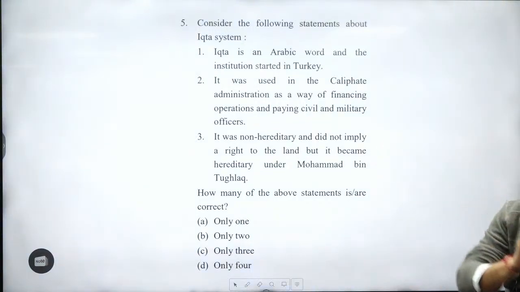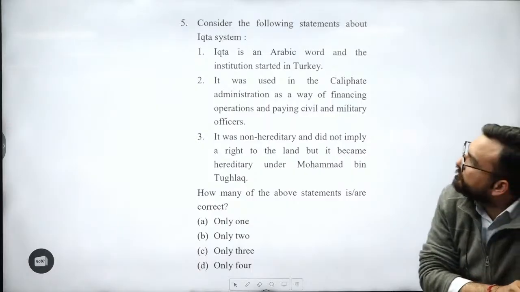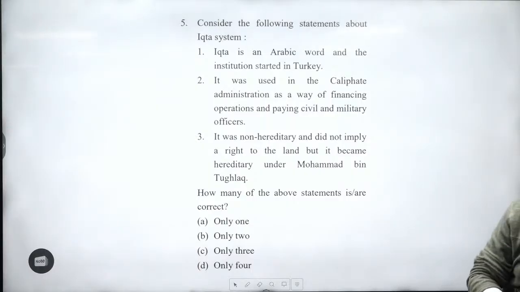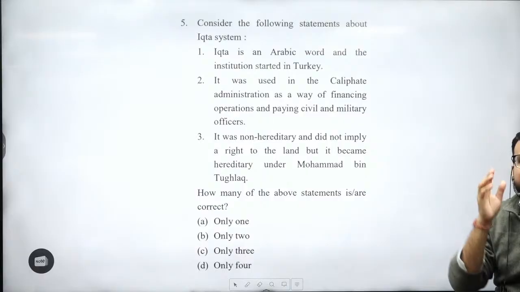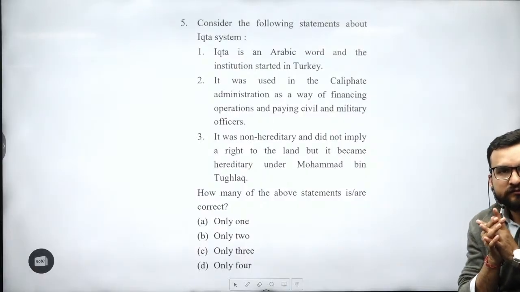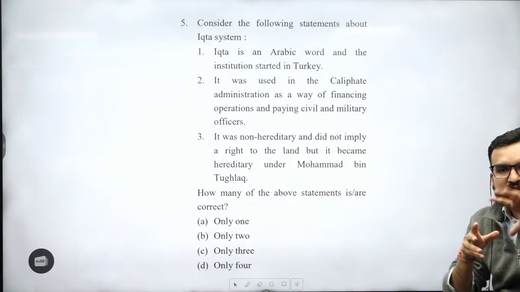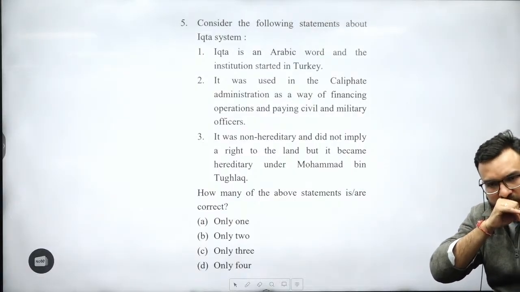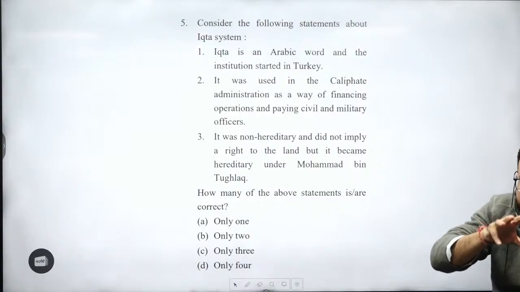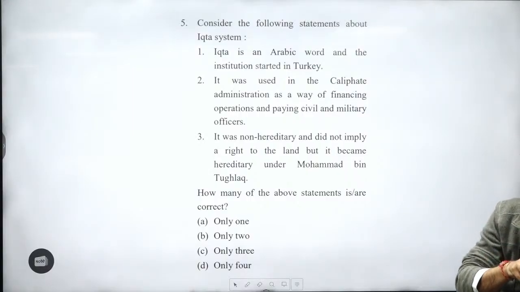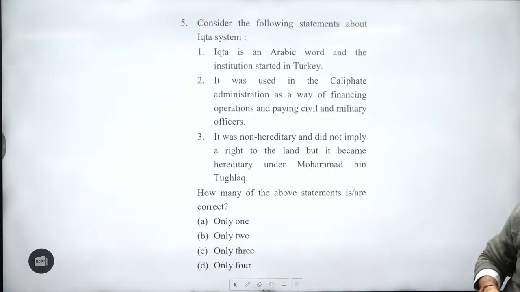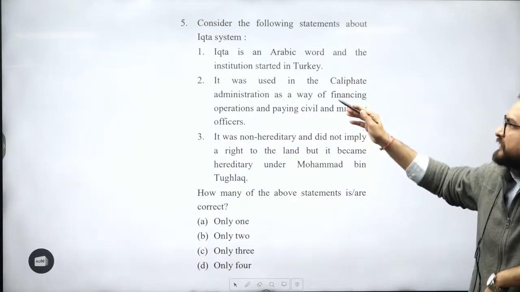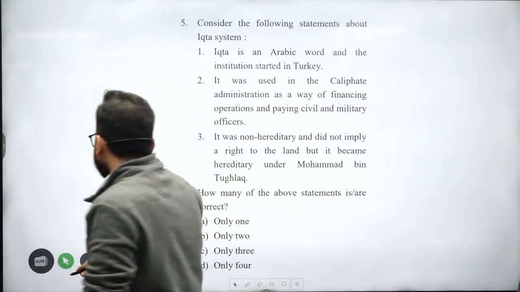Over here you understand. First, this is question 5. Ikta system. How were the provinces of the Delhi Sultanate divided? Provinces were known as Iktas. And after Iktas, what will you be seeing? Districts will be known as Shiks. After that, Pargana. And after that, you will be seeing villages, gram. Okay? So, the Ikta system. Let me show you over here again.